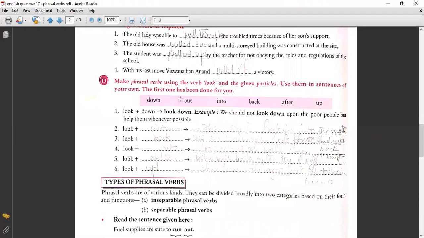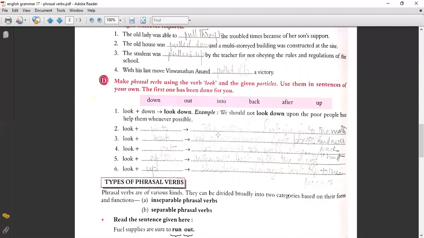Now make phrasal verbs using the verb look and the given particles. Use them in sentences of your own. The first one has been done for you. Down, out, into, back, after, up. Look down. Look down means, for example, we should not look down upon the poor people, but help them whenever possible.